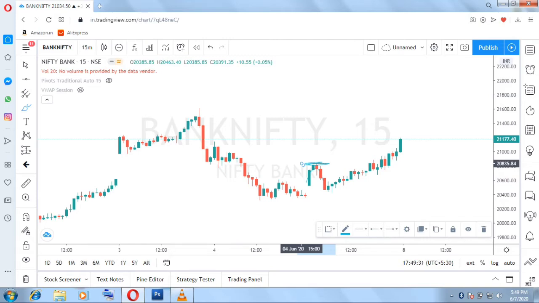And if you check my Telegram channel, before this fall, when this green candle was forming at the top, I had already updated in advance that 2800 to 2850 will act as a resistance. I had already posted it on Telegram. If you are not part of my Telegram channel, then please join. I will give the link in the description also.